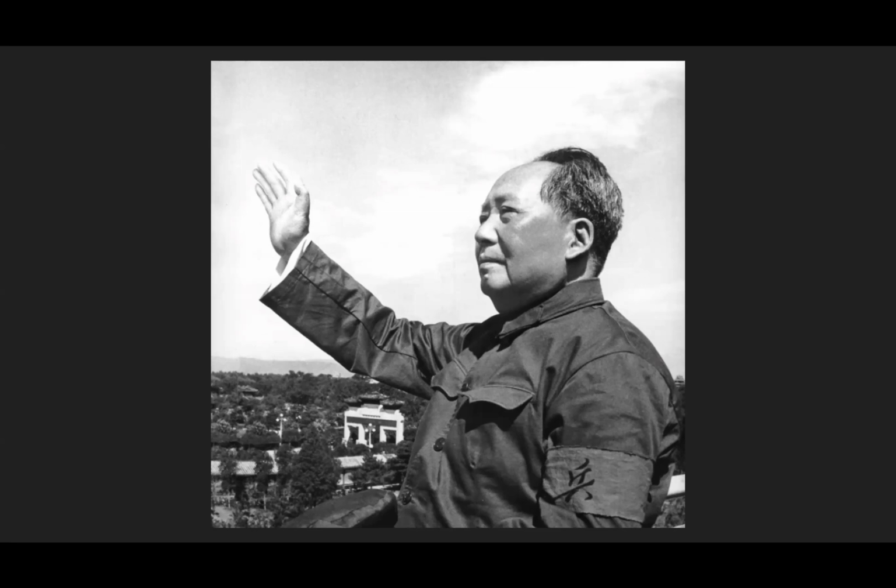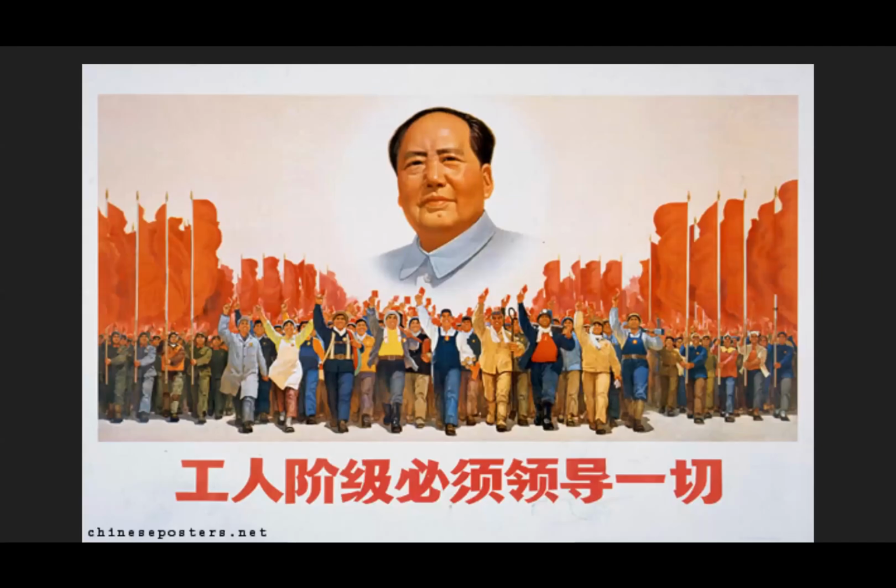He came from a poor family in China, and because of that, he wanted to lead a revolution. He wanted to change the country and take power away from the rich, power away from the elites, and give power to the lower classes, the working classes. And he created a big communist revolution.